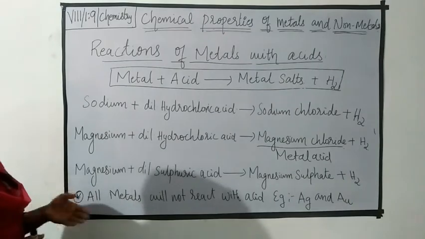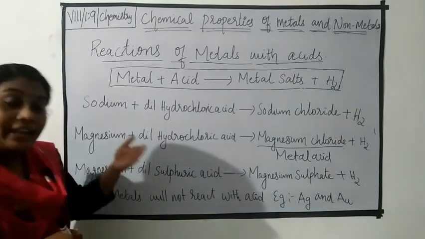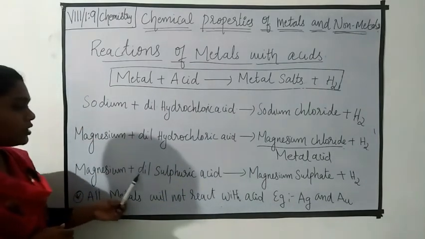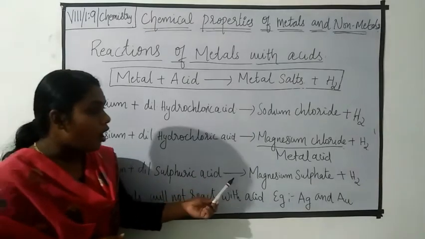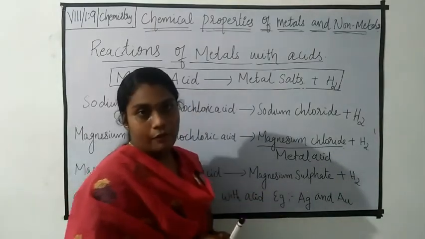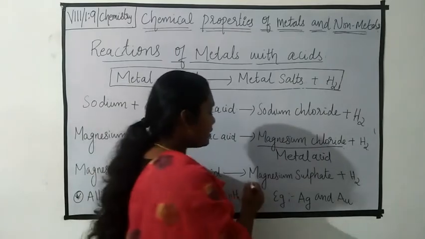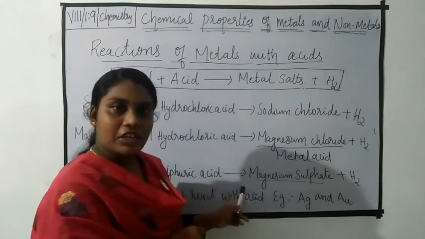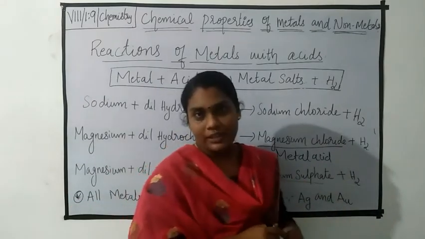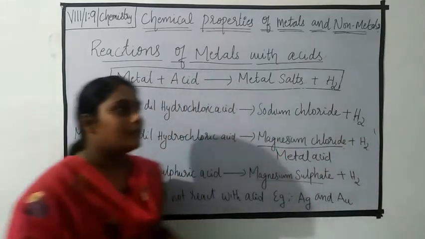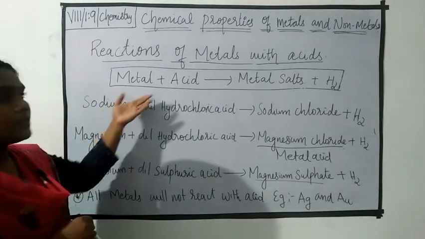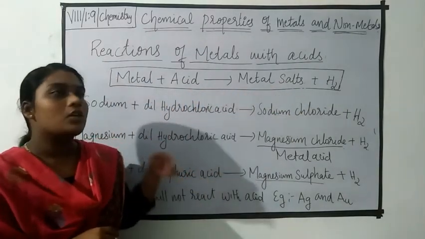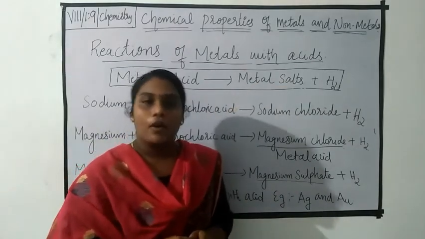Okay, the next, yes, when we treat the magnesium with dilute sulfuric acid, what happens? See, this magnesium reacts with dilute sulfuric acid to form magnesium sulfate. This magnesium sulfate is also a metal salt. So, along with the formation of magnesium sulfate, it will liberate hydrogen gas. Okay, all of you clear? Yes. So, from this we understand the metal reacts with acid to form metal salts. Along with the formation of metal salts, it will liberate hydrogen gas. Okay students, all of you clear?